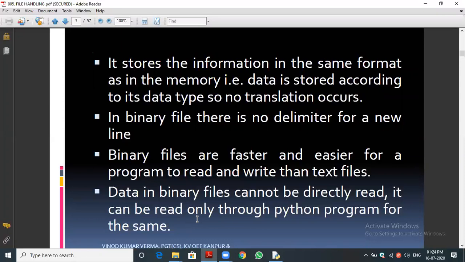If you run it 10 times, 10 data entries will be stored in the same file. For example, next day you come and add some names into the file. Definitely, a number of times we can open the file, read the file, and write into the file. That is the concept. Have you got some idea about the types of file, text file and binary file?